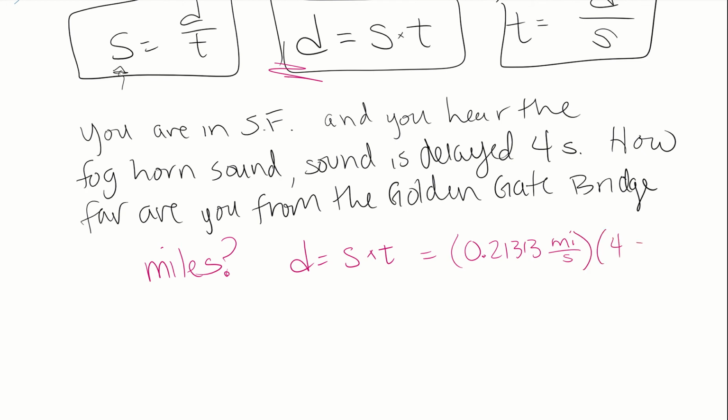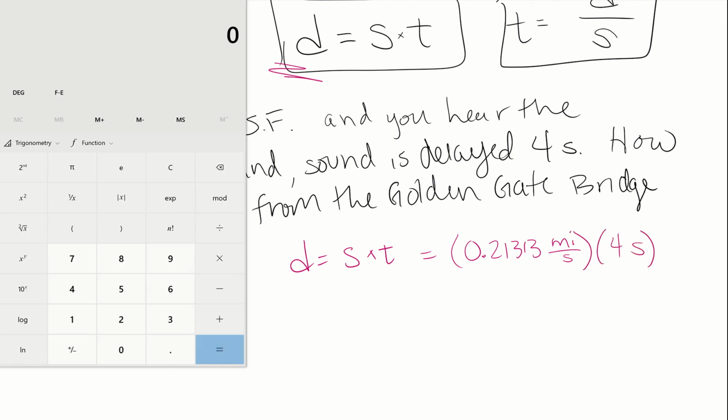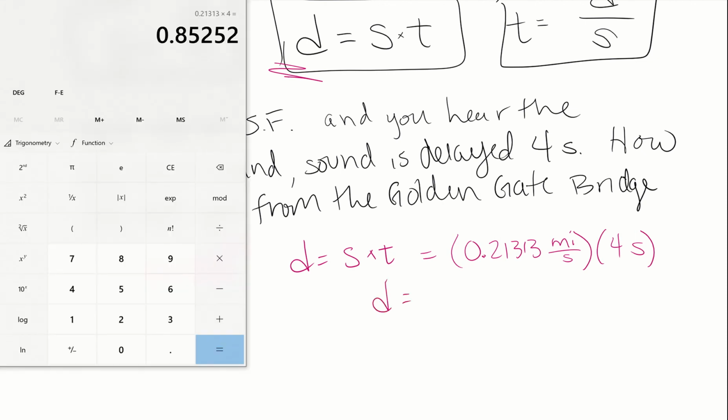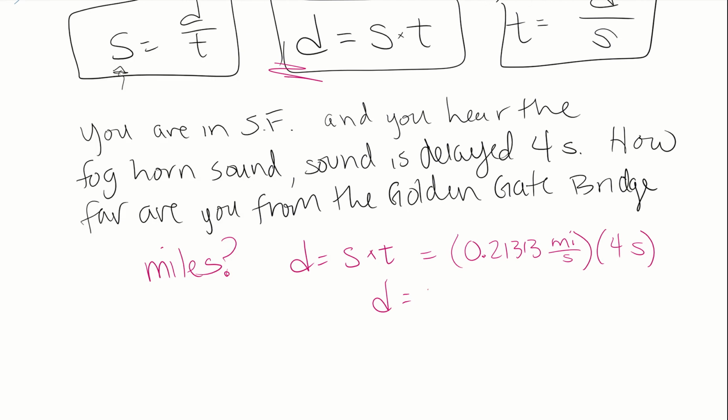Our time is 4 seconds. And if we pull up our calculator, we take 0.21313 times 4, and we get that our distance equals 0.85. And our seconds have canceled out and left us in miles.